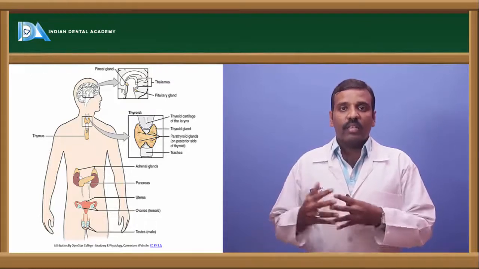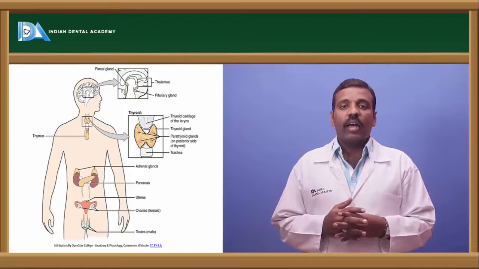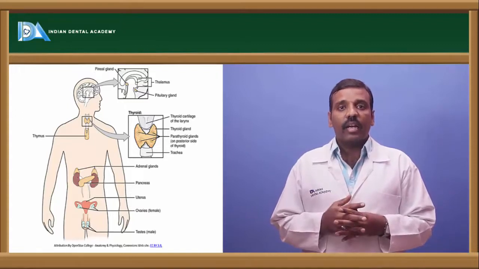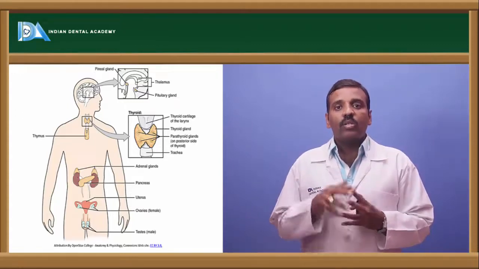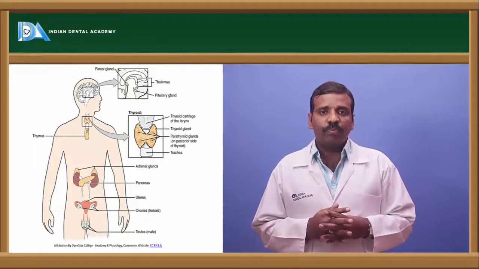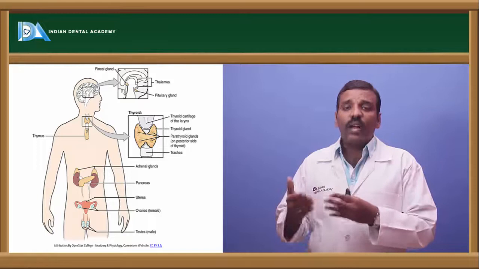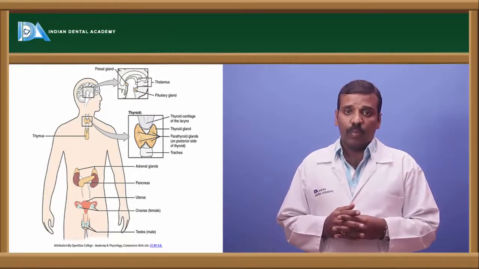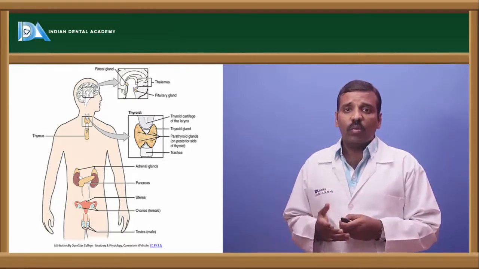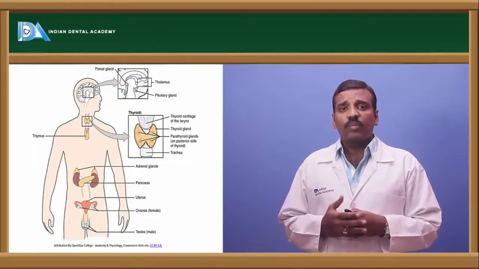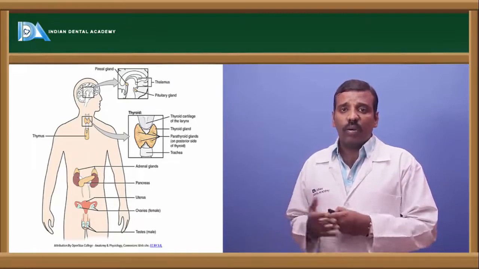The adrenal glands are also called suprarenal glands, and these glands provide different kinds of hormones. Let us see what hormones are secreted by the different glands.